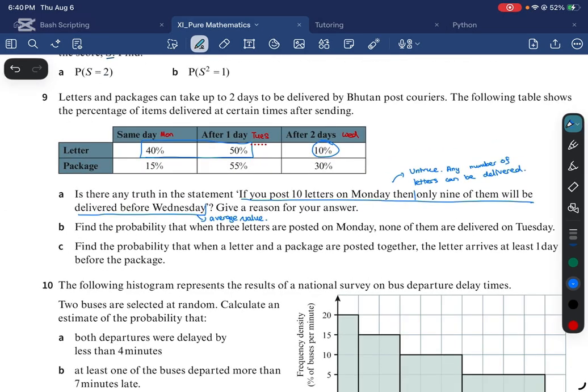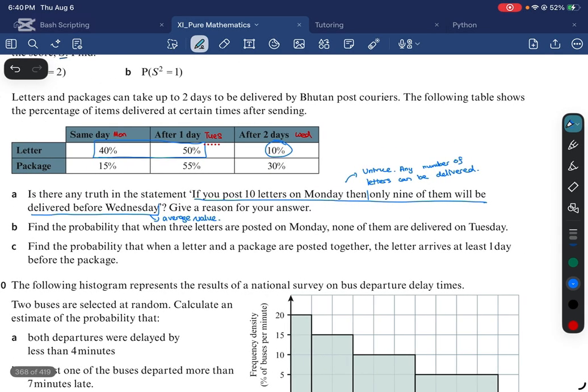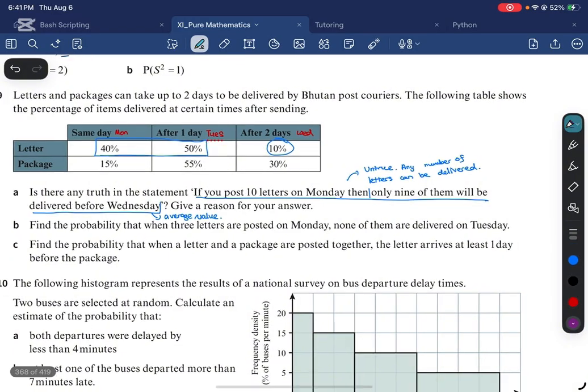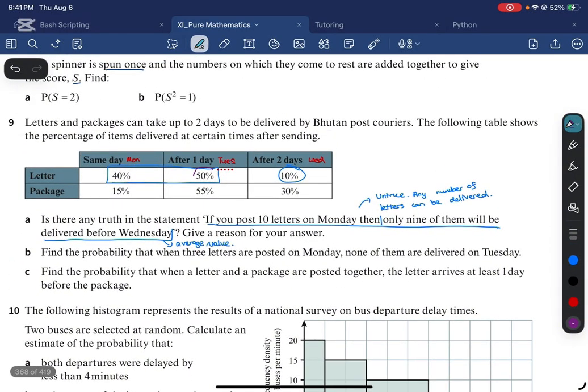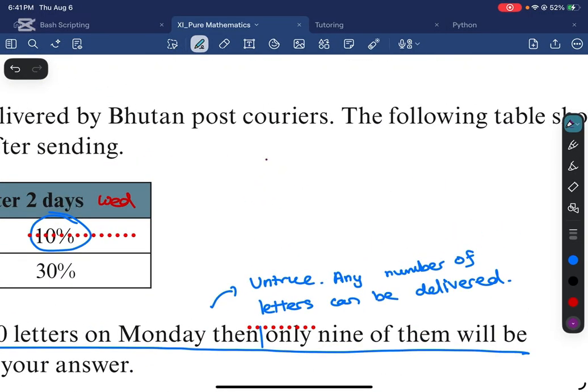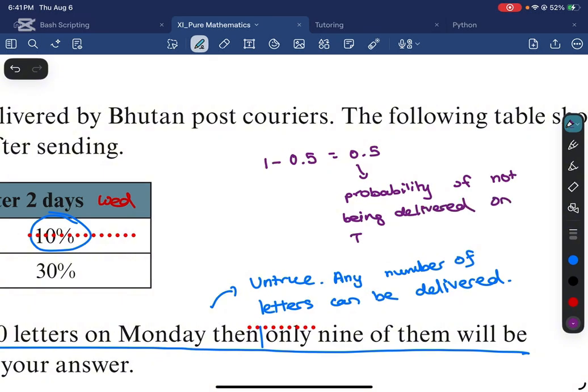All right, find the probability that when 3 letters are posted on Monday, none of them are delivered on Tuesday. The probability that a letter is delivered on Tuesday is 50%. So if I do 1 minus 0.5, I get 0.5. So this is the probability of not being delivered on Tuesday. Basically, the probability of a letter being delivered on Tuesday is 0.5, so if you do 1 minus 0.5, you get the probability of not being delivered on Tuesday.